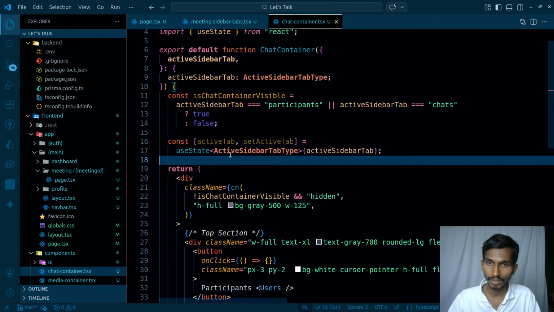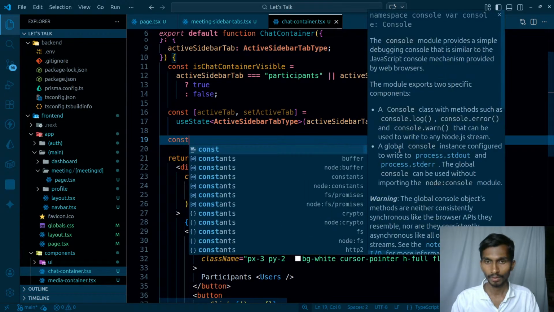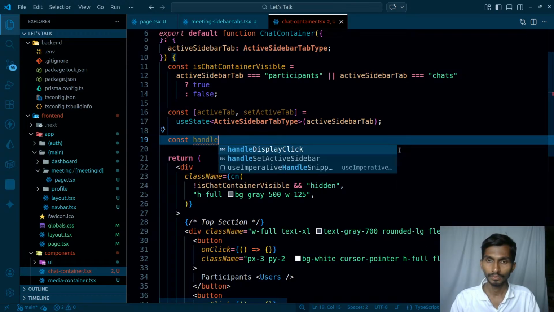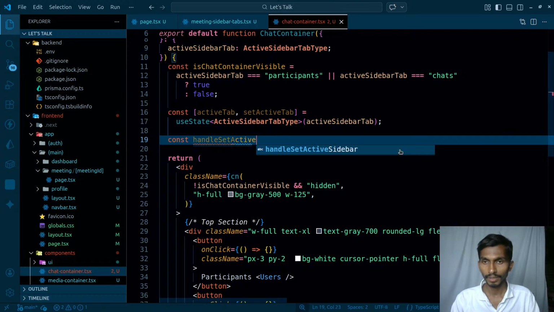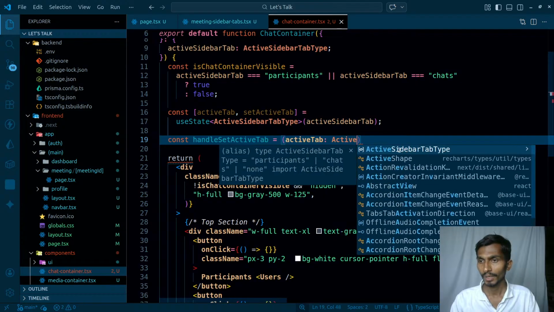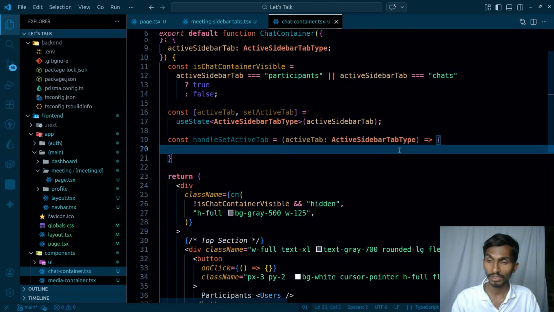And changing this thing anytime, in the sense, const handle set active tab. I will be getting active tab, gonna be type of active tab sidebar type. Again, this is not exactly the sidebar type, but okay, let it be here.